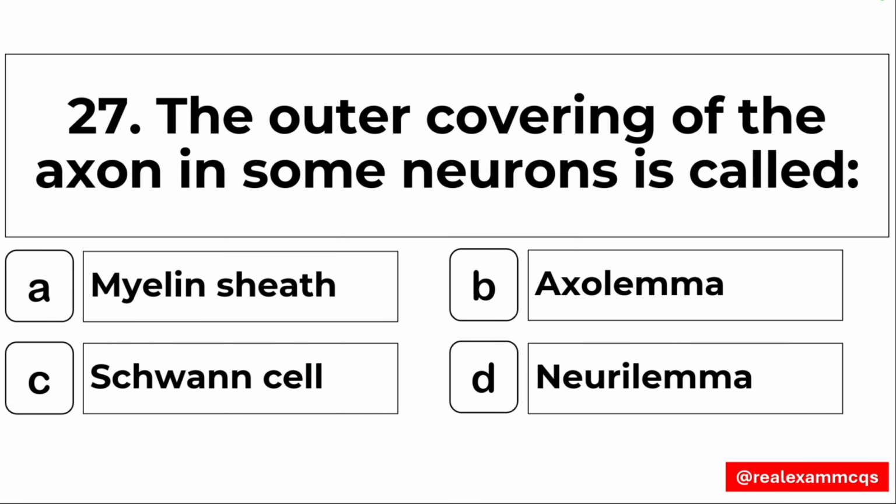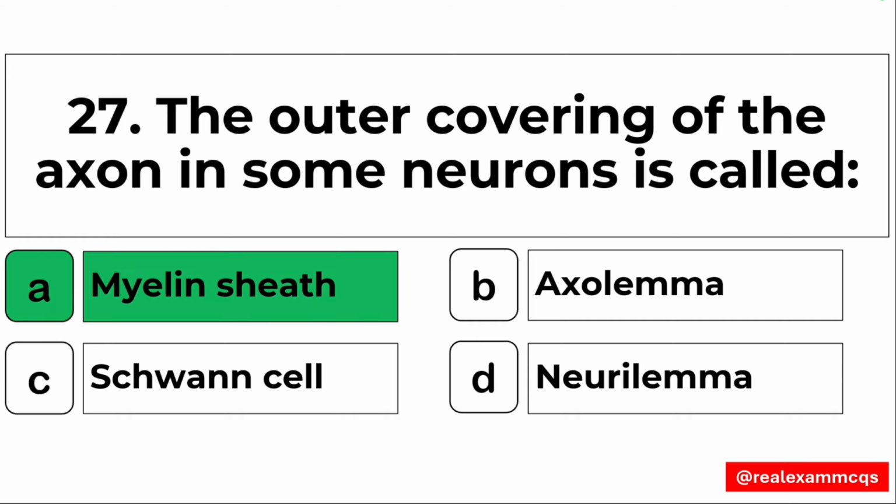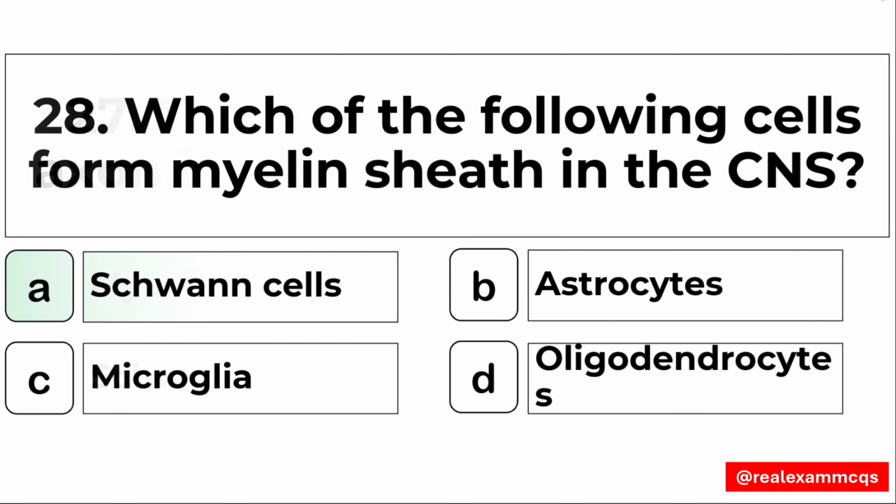The outer covering of the axon in some neurons is called. Option number E, the myelin sheath. 28. Which of the following cells form myelin sheath in the CNS? Right answer is option number D, the oligodendrocytes.